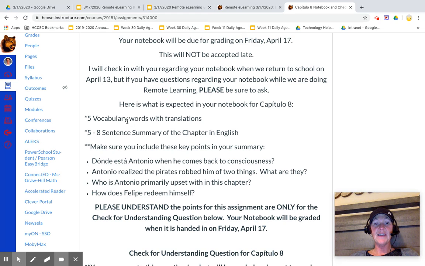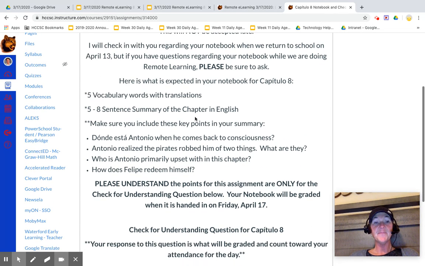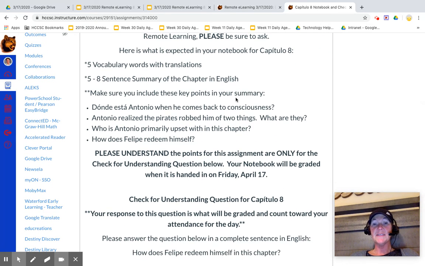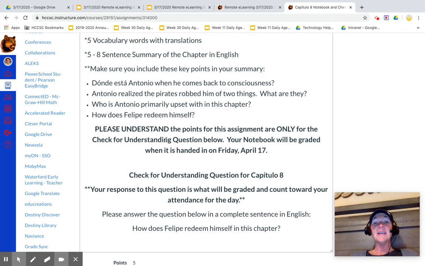You're going to do the 5 vocabulary words with translations, just like you were doing with Señorita Blanca. You're going to do a 5 to 8 sentence summary of the chapter in English. Make sure you include these key points in your summary, and I'm not going to read those. Those are listed there.